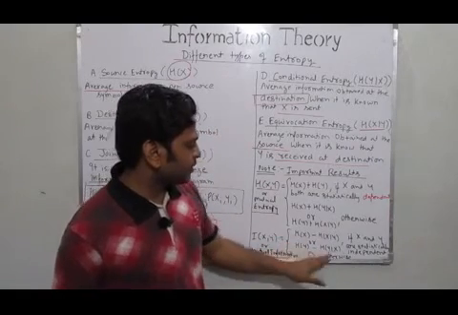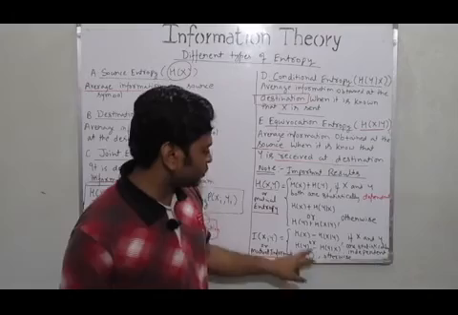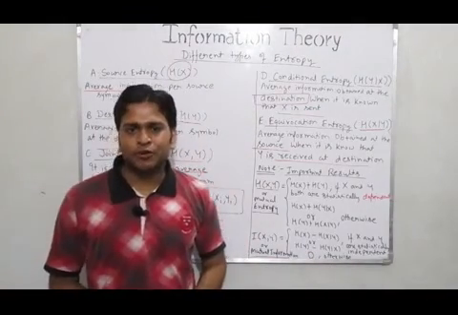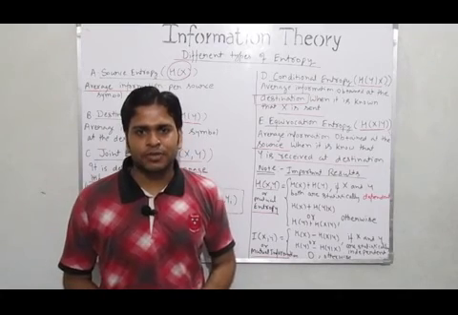Fine. Otherwise, if they are dependent on each other, the information would be zero. So this is all about the types of entropy and the important results of entropy in this lecture.